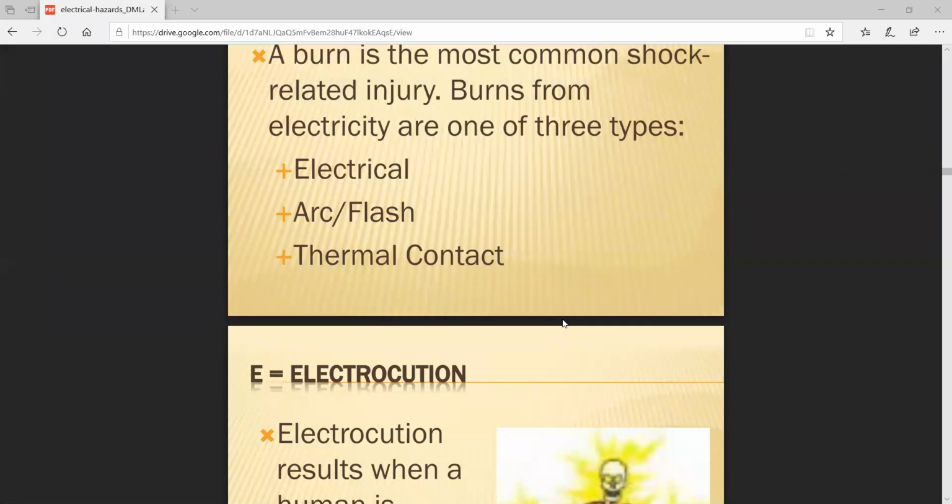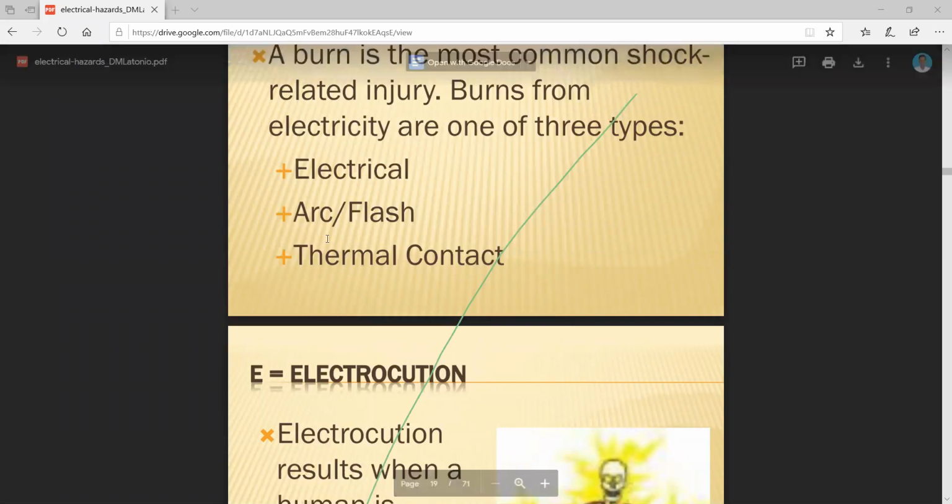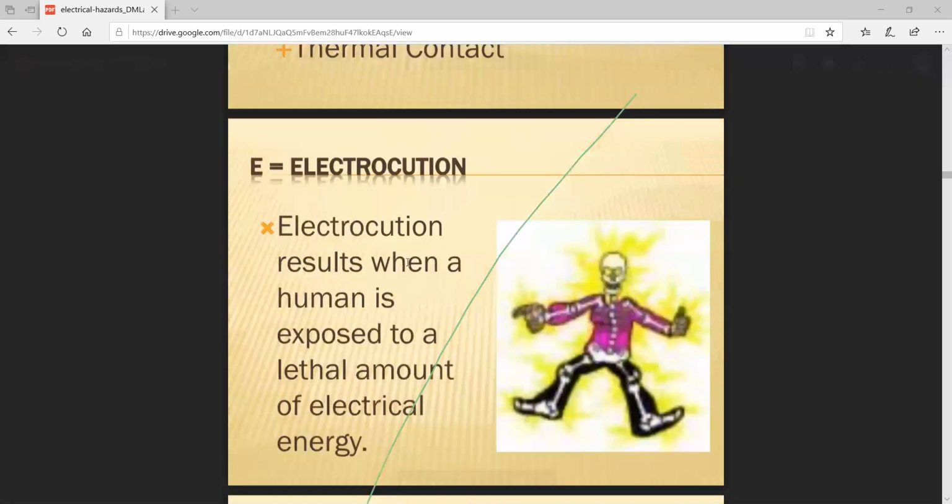Generally, the losses can be classified into two categories. One is the constant losses. Next one is the variable losses. The constant losses depend upon voltage, but the variable losses depend upon current. If the current value increases, the power losses also increase. If the power losses increase, the temperature value increases. If the temperature value increases, there is a chance for generation of thermal losses, otherwise the thermal contact. Here, the next one is known as electrocution.